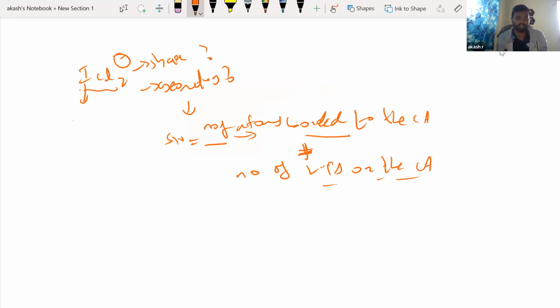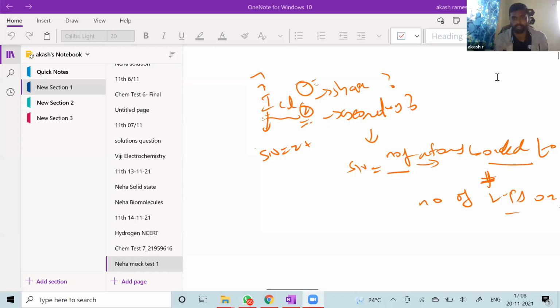The number of atoms in this case is very simple. To the central atom iodine, 2 chlorine atoms are bonded, so that term is 2. Plus I have to calculate the number of lone pairs on iodine. Iodine has 7 valence electrons, and the minus charge means one more electron is going to come.